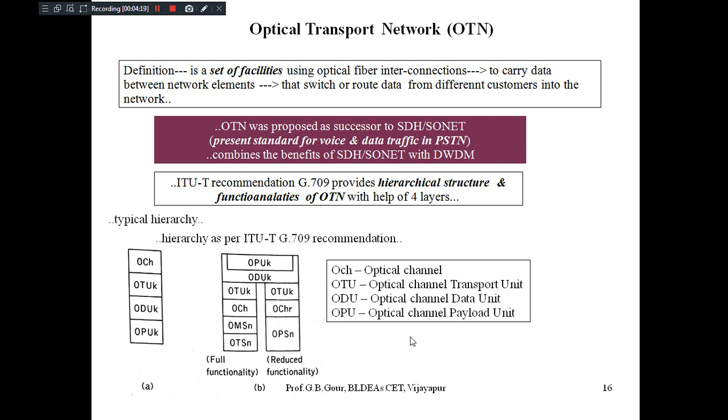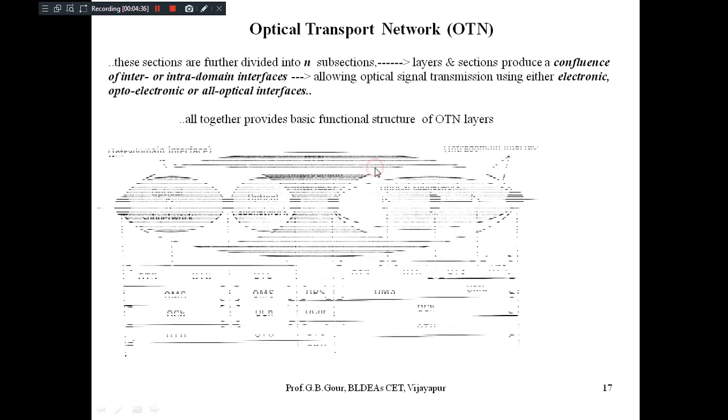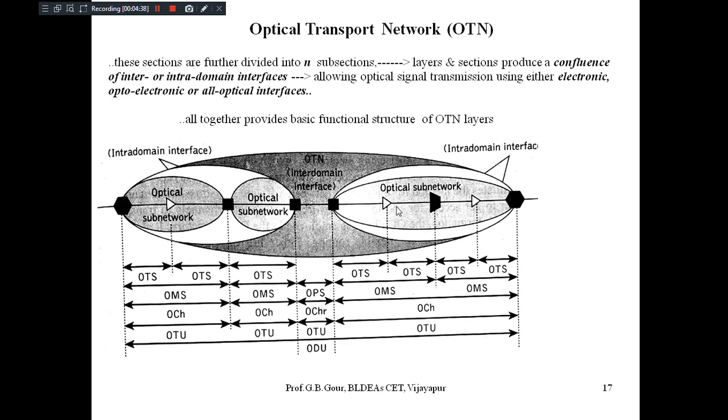If you go into detail, let us see how it will look. These sections are further divided into n subsections, which you can see in the diagram here. Here is the total final diagram for the OTN. These sections are further divided into n subsections, for example as you can see here.